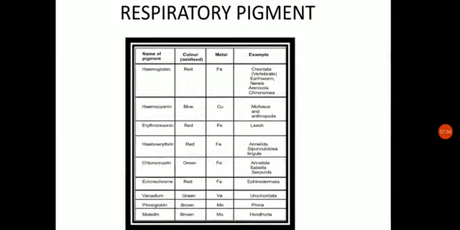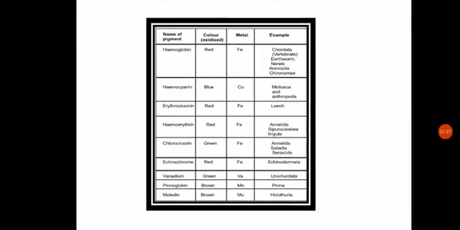Different respiratory pigments in different organisms. Okay, so hemoglobin is red in color, contains the metal Fe, mainly found in vertebrates, earthworm, nereis and different other organisms, right? Hemocyanin is blue in color, containing the metal Cu, mainly found in the mollusca and arthropoda. Erythrocruorin, red in color, Fe, mainly found in the leech. Hemerythrin, red in color, having Fe, mainly found in Annelida. Then chlorocruorin, green in color, having Fe, found in Annelida, Sabella and the serpulids.